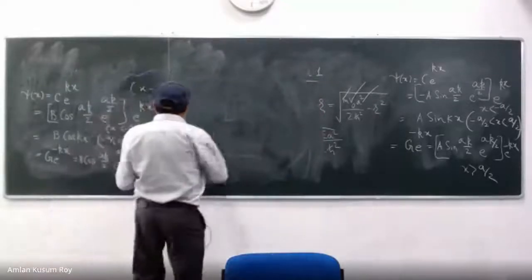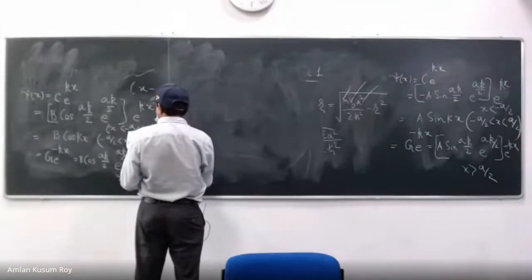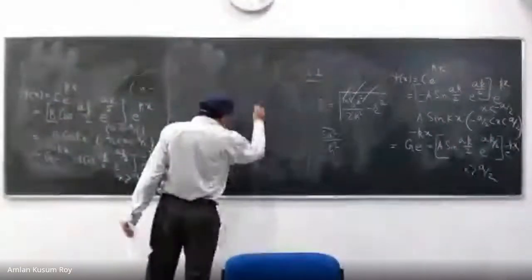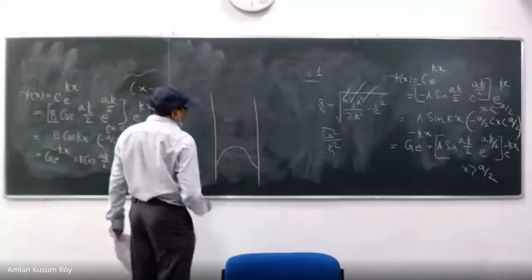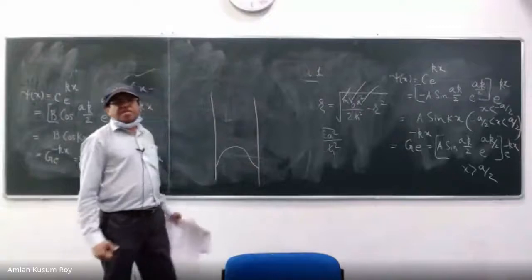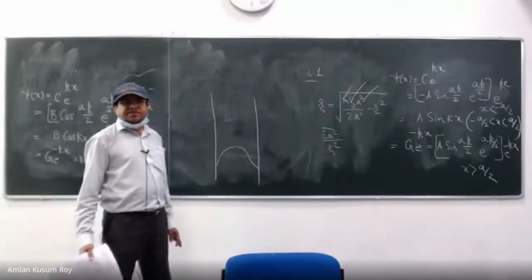Okay, so what happens? Let us understand what is for the ground state. If you had a particle in a box problem, your wave function was something like this.